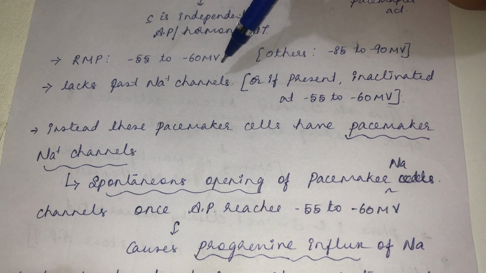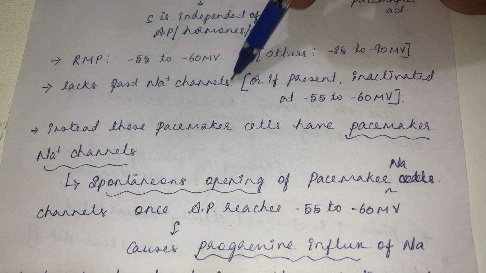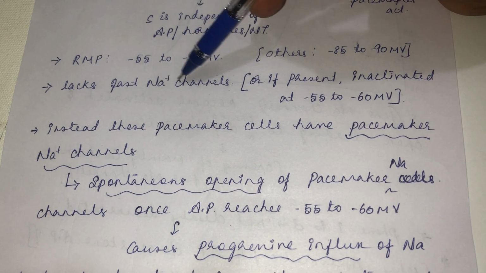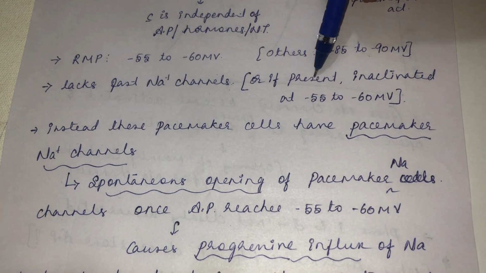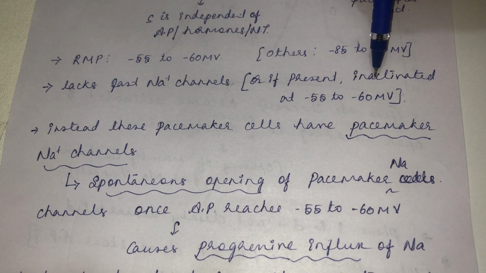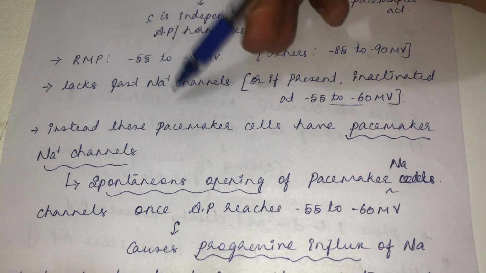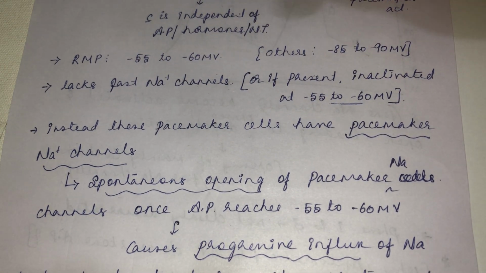As and when an action potential comes, the fast sodium channel opens and causes phase 0 depolarization. But here that is not the case. Or if a few fast sodium channels are present, they will be inactivated at this resting membrane potential.